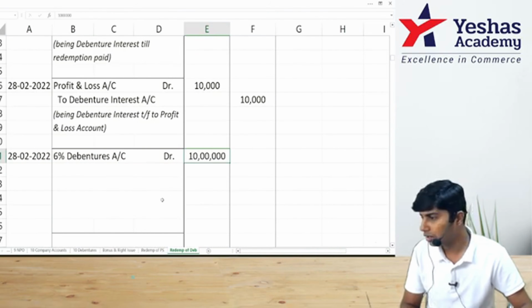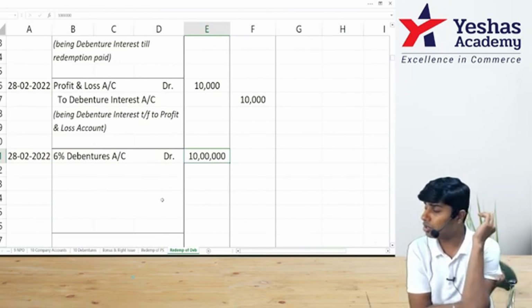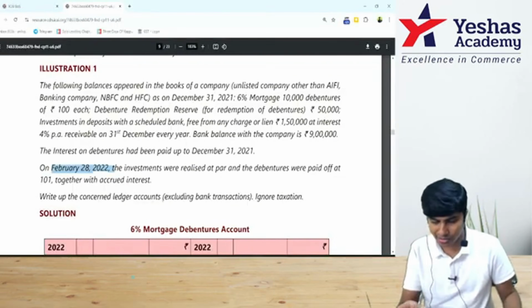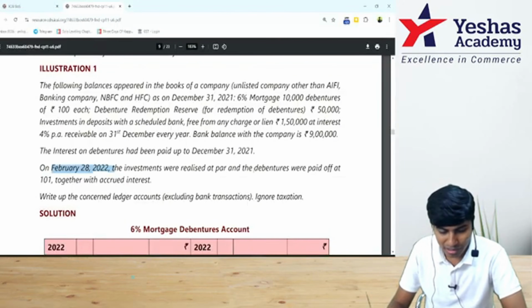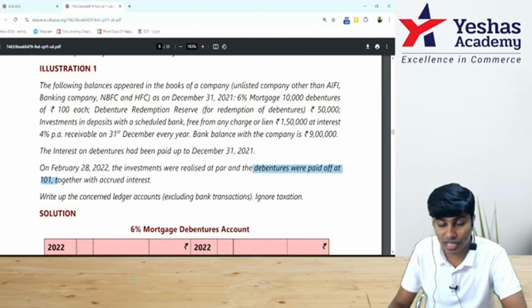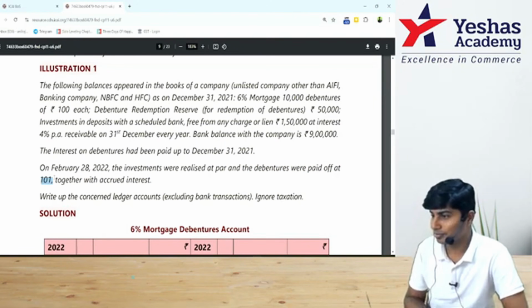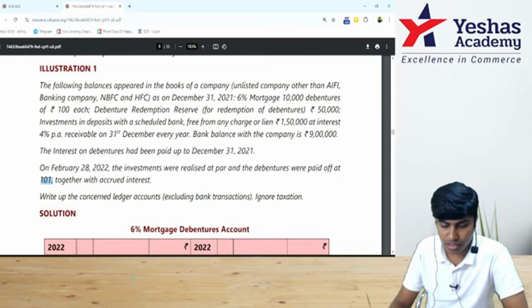Nominal value 10 lakh. Is the debenture redemption at par or at premium? We should read the question. Read: and debentures were paid off at 101. Nominal value 100, redemption value 101.